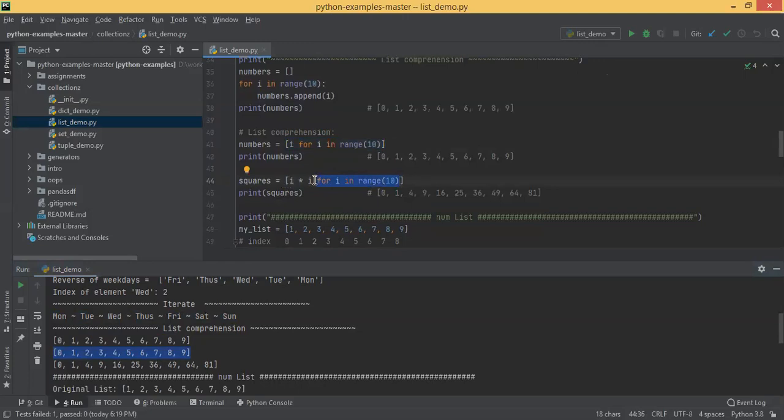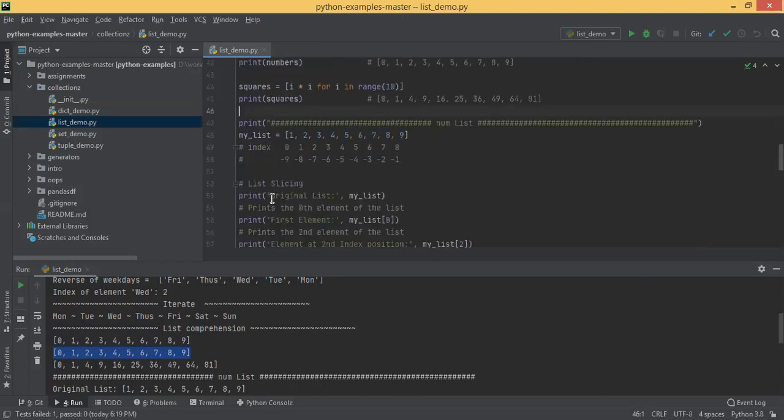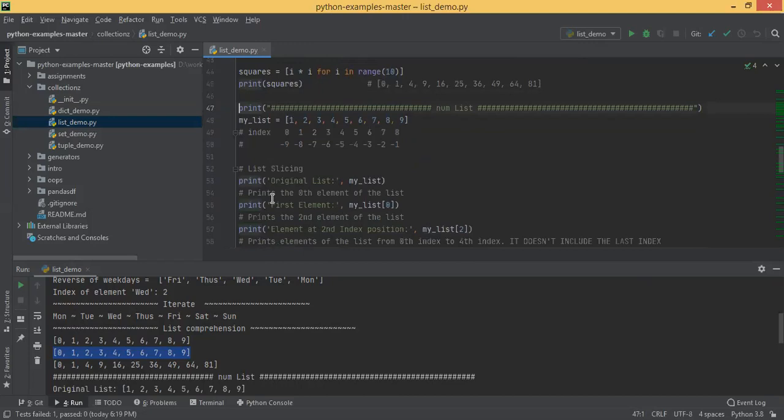Here you just simply accept all these elements being emitted from the for loop and assigned to i, but here you are saying i times i, some binary operation also applied. So now it's creating a list of squares.